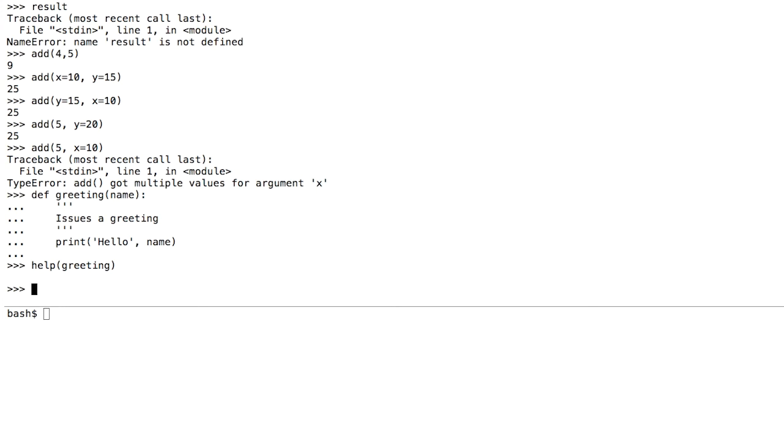So these are some of the basics of getting started with functions. The next section, we're going to use functions to improve some of the data processing code that we wrote earlier.